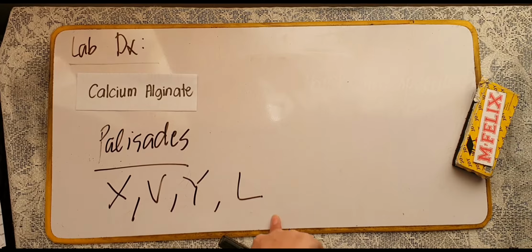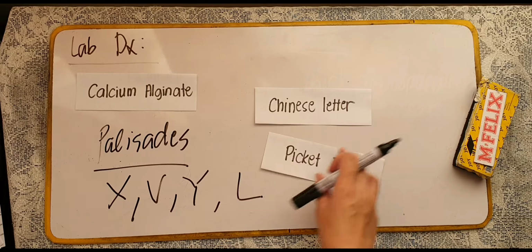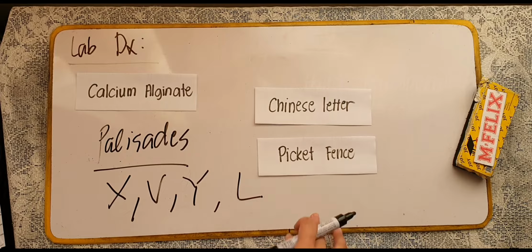They form formations resembling Chinese letters, or sometimes we describe it as a picket fence appearance.